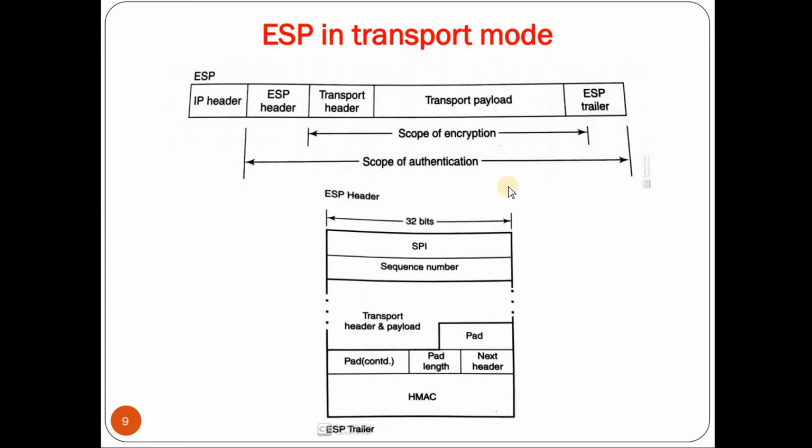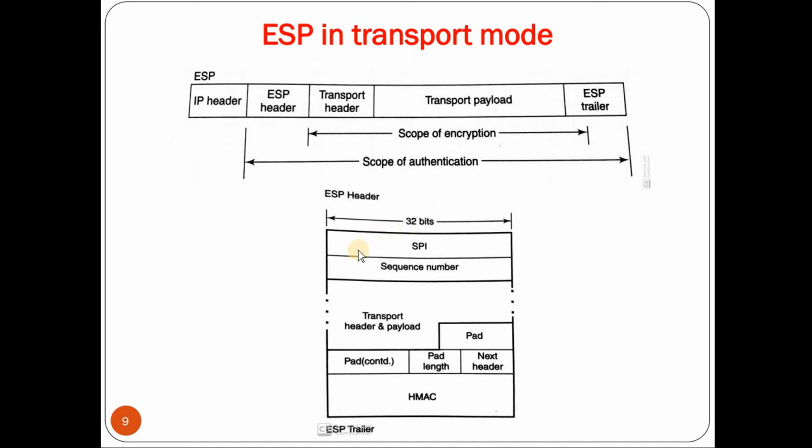Coming to the scope of authentication, authentication is provided only from the ESP header till the ESP trailer, including the transport header and transport payload, but it doesn't provide authentication to the IP header, whereas the AH protocol provides authentication for some part of the IP header. Next we'll see the ESP header and ESP trailer in detail.